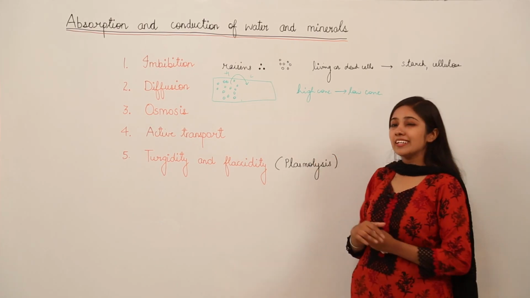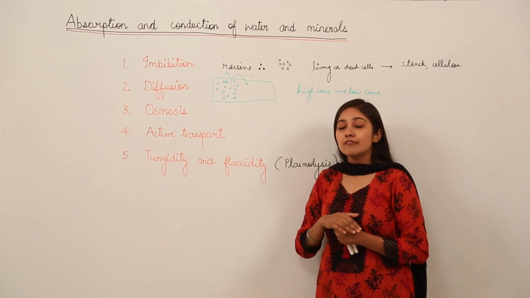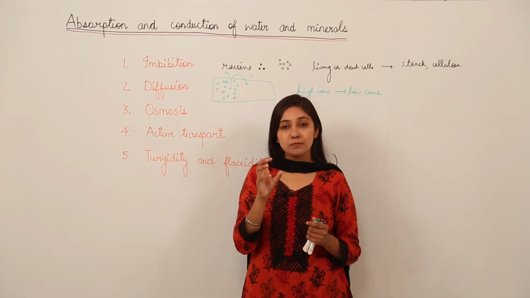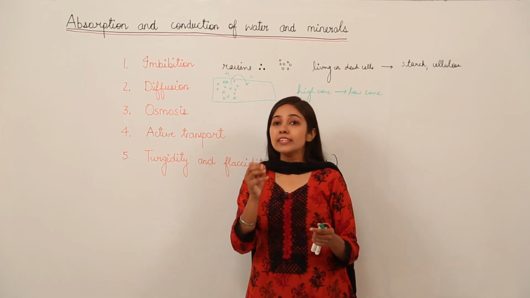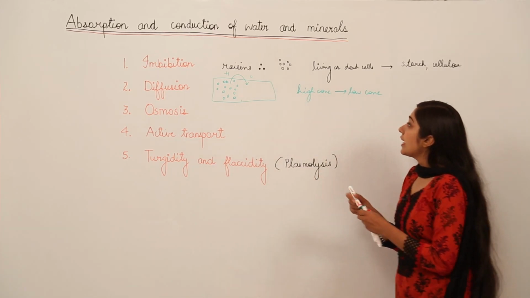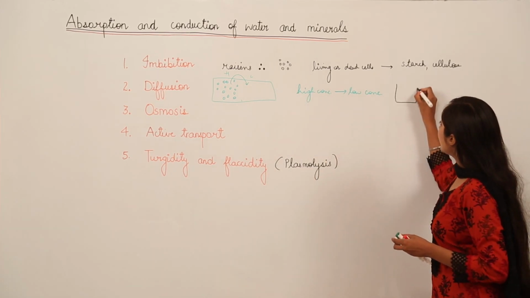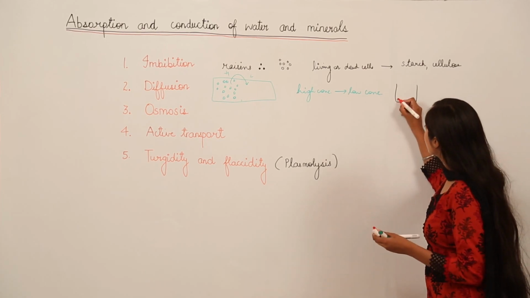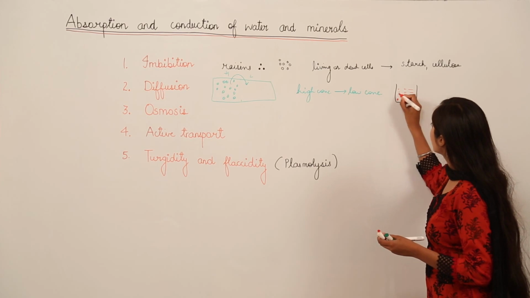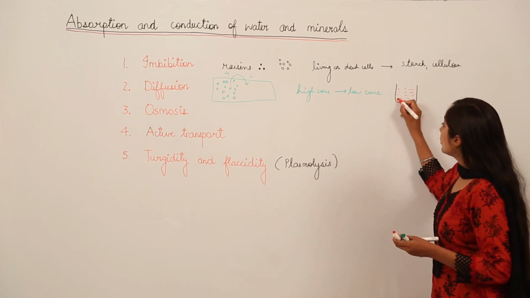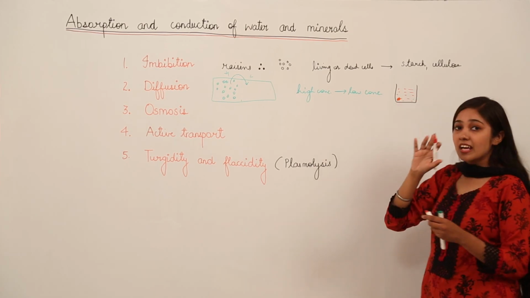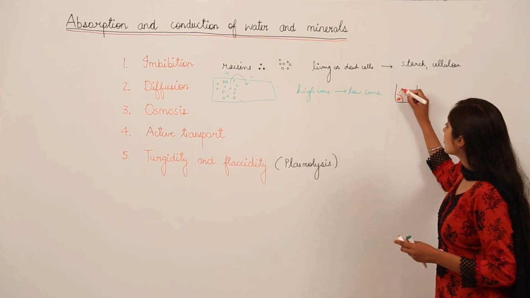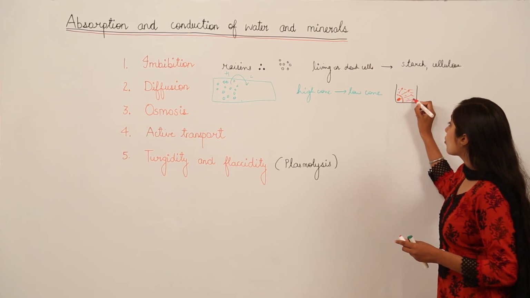So remember, in case of diffusion, if you have bigger particles, meaning the particle size of that solute is bigger, the movement will be quite slow. For example, if you take a beaker and put in some ink and we have water, slowly it will take time for the ink to move from this region of high concentration to this region of low concentration.